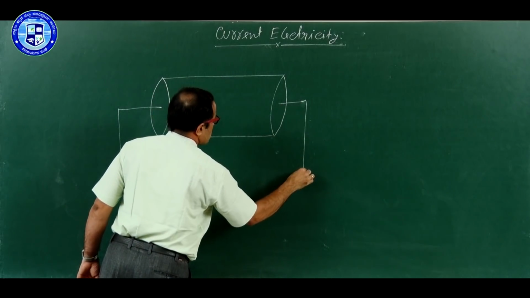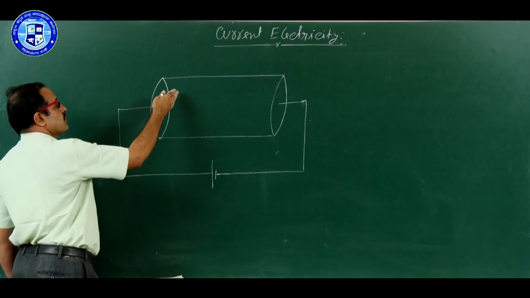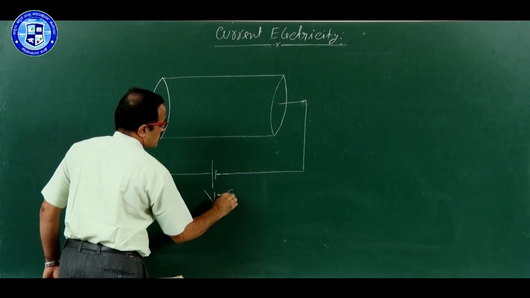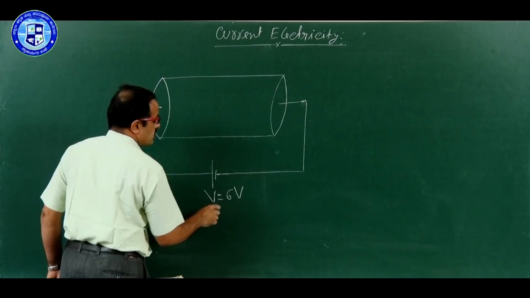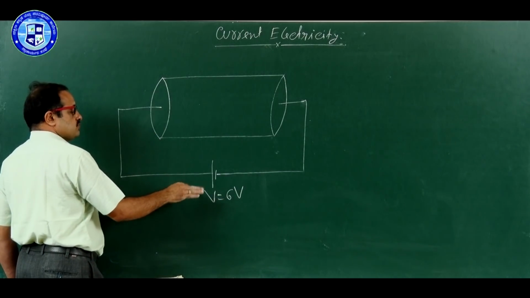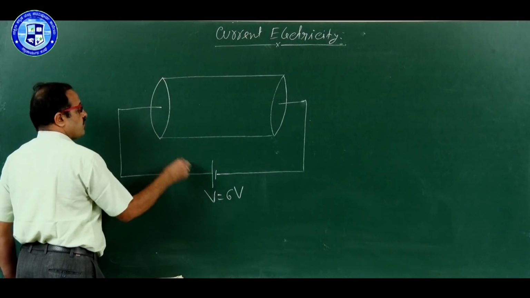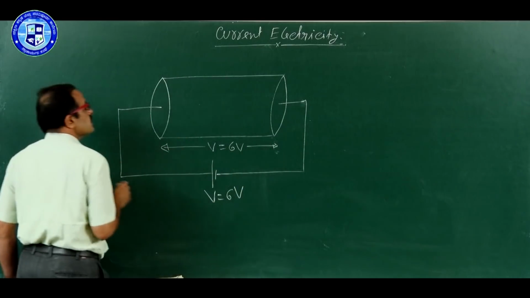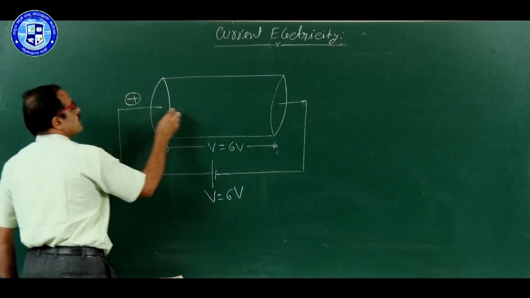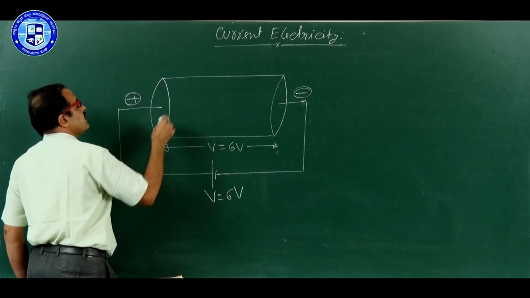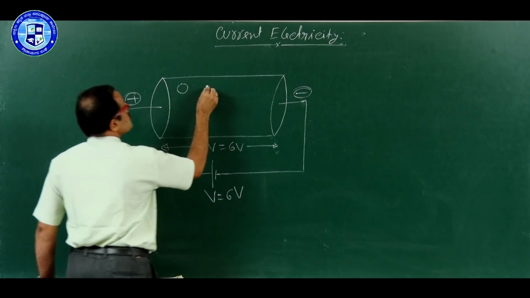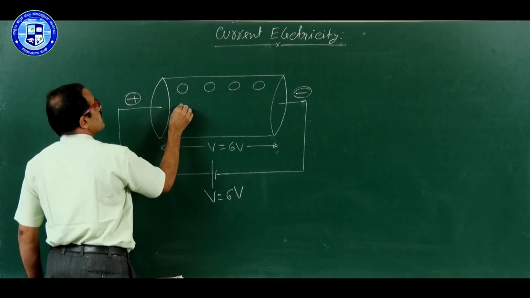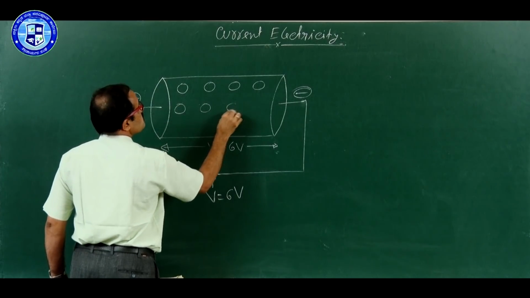We take one simple circuit like this, a conductor connected to the cell. To make it clear, let us say it is 6 volts. It need not be 6 volts every time, but to make it clear I am taking it as 6 volts. Therefore, this potential difference appears here, it is also 6 volts, and this is the positive end, this is the negative end. And here these are the atoms, actually they are the ions, but we can say that these are the atoms.